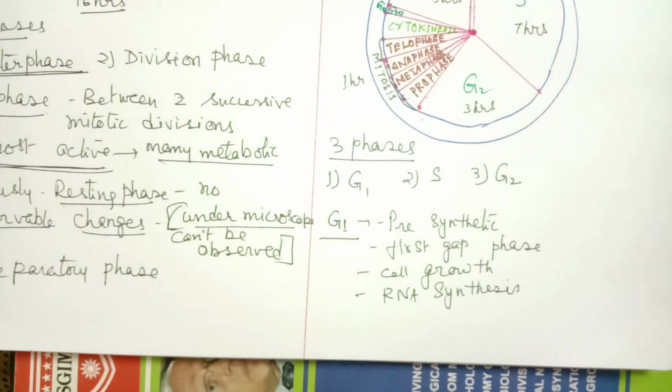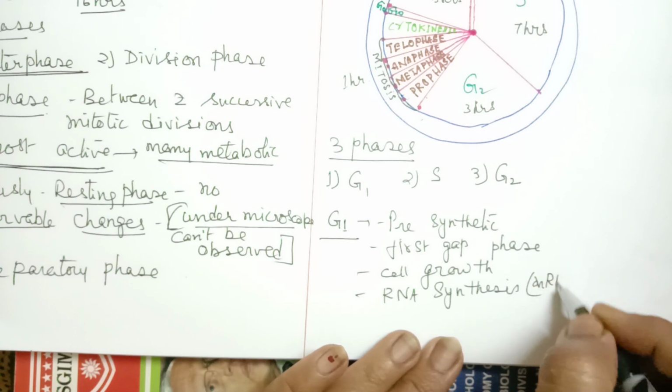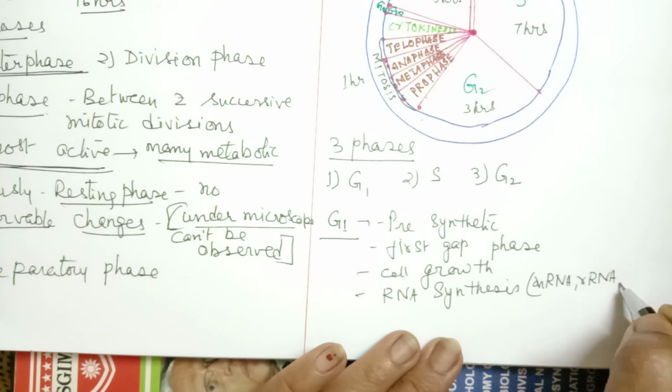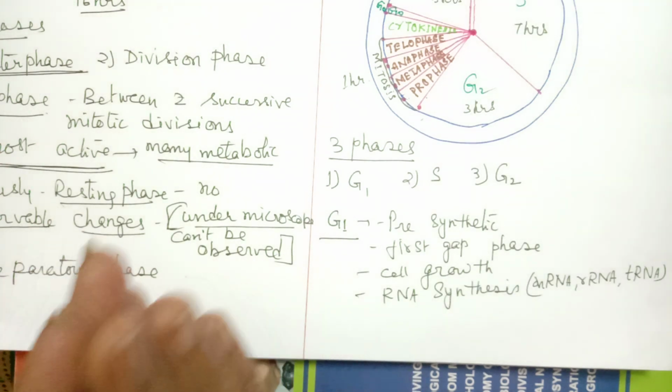You know there are three types of RNA: mRNA, rRNA and tRNA. All three types of RNA are synthesized in this phase.